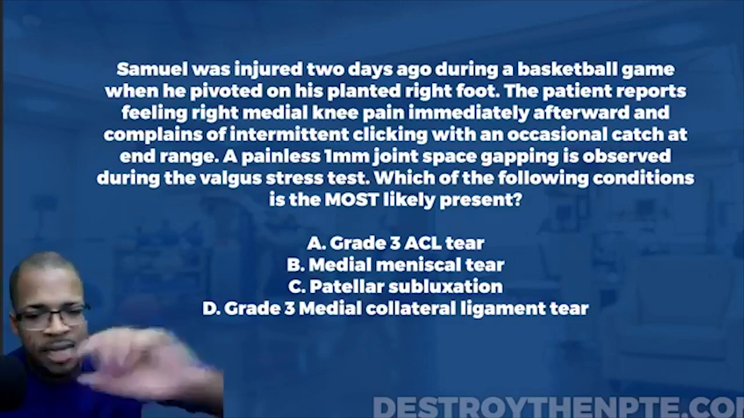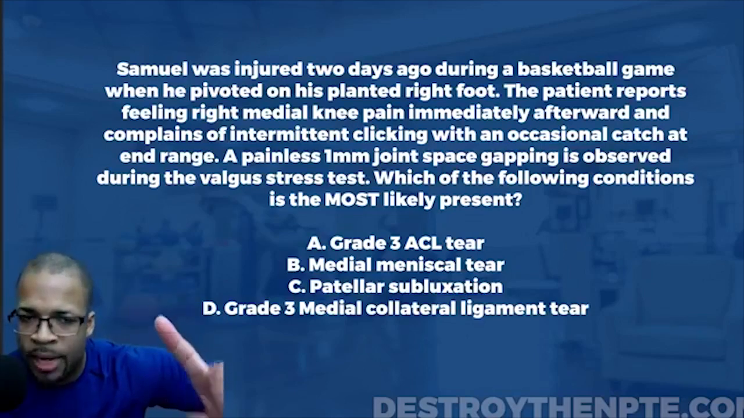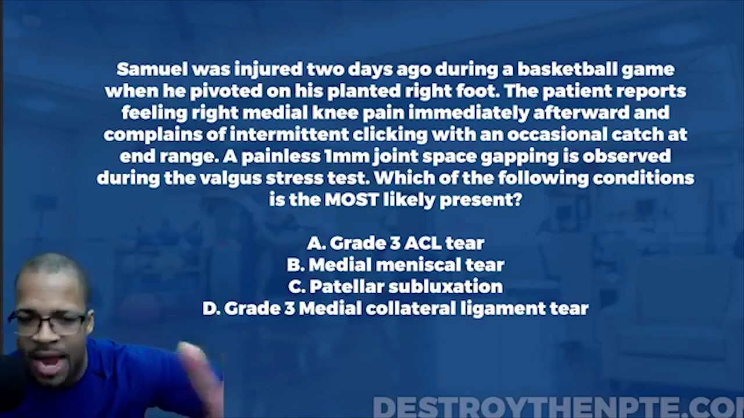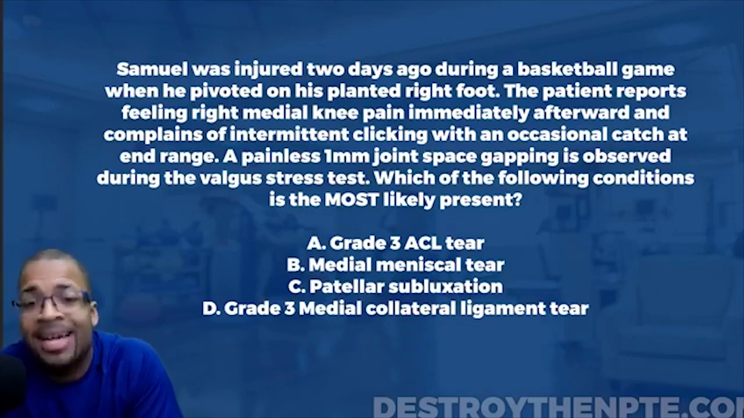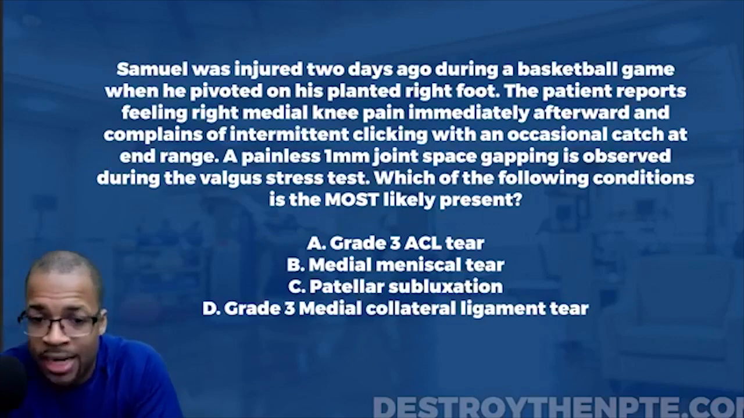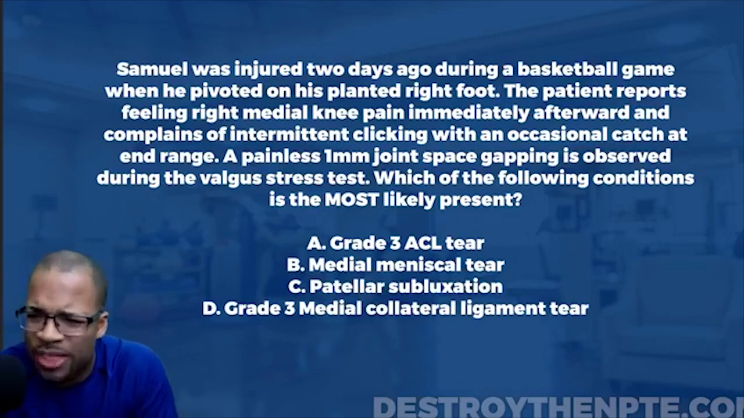Now let's look at B. B says the medial meniscal tear. Well, I do know one thing, that it can happen with a planted foot. If you rotate on that knee, it could create a medial meniscal tear. I do know that. I also know that meniscal tears can flap up inside the joint, and it can create a clicking or it can create an occasional catch. I know that it can do that because it flaps up again inside the joint, and in a sense, it's like a train track.